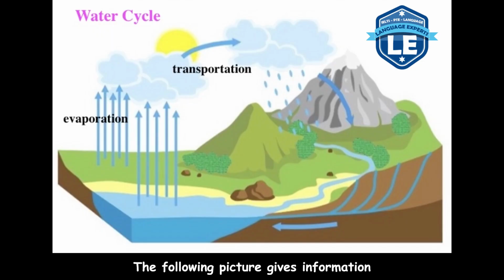The following picture gives information about water cycle in nature. It shows how the process is done. The steps include evaporation, transportation, precipitation, and surface runoff.